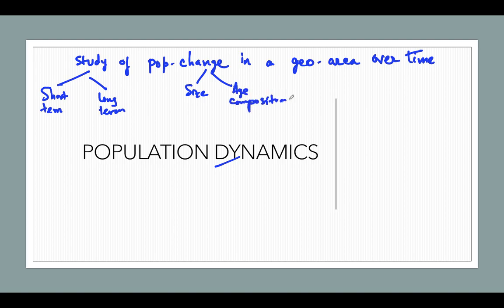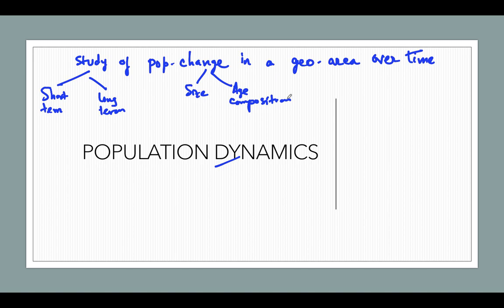Means in 1900 how many people lived, or what was the majority age, and now in 2020, the majority is youth.